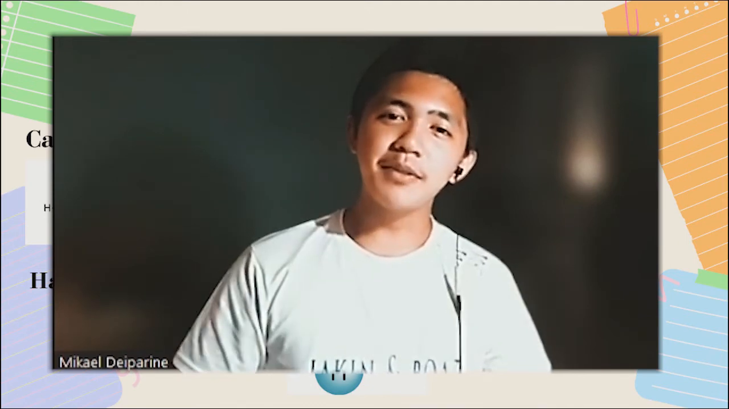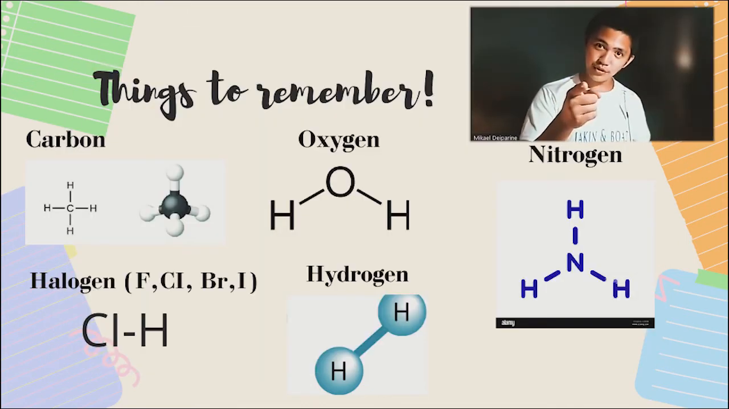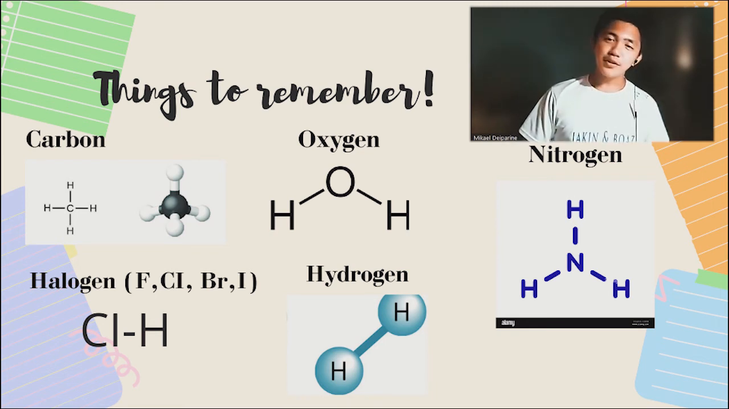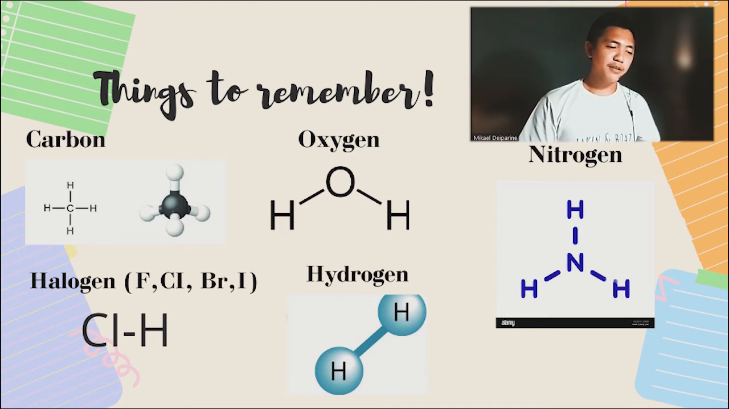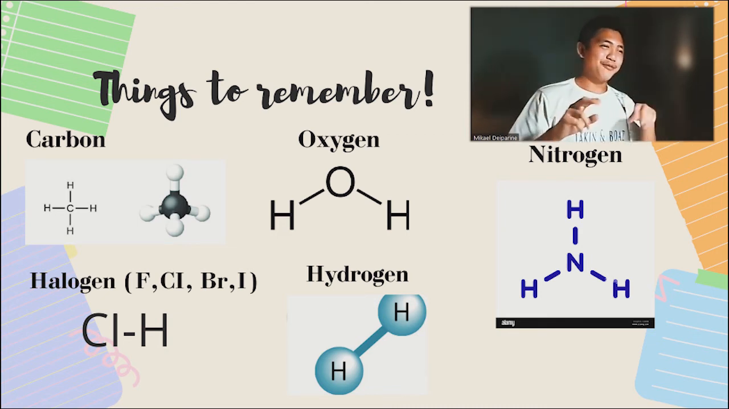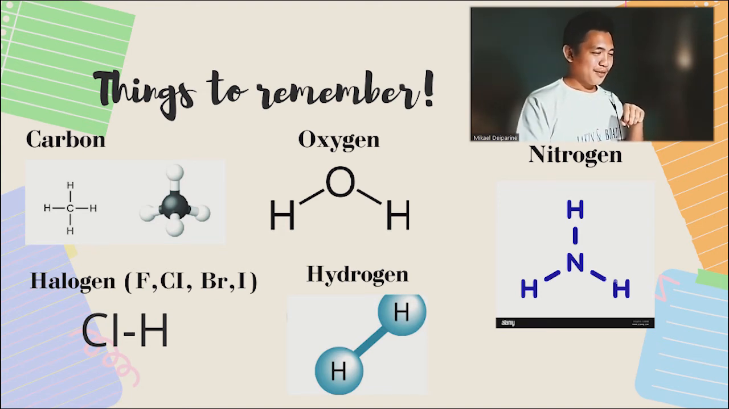Hello, I'm Michael Patrick K. De Parini, and I will discuss the important things that you should remember when you create your first structural formula. This is about how many covalent bonds, or to simplify it, how many elements you can connect with other elements. So here we can see carbon, nitrogen, oxygen, hydrogen, and halogens.